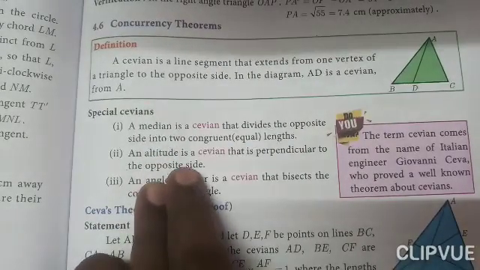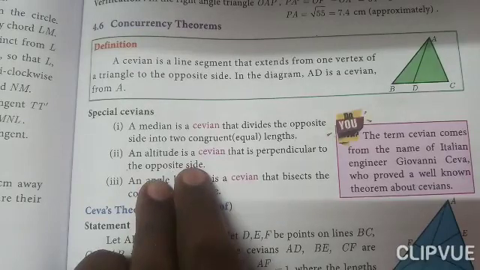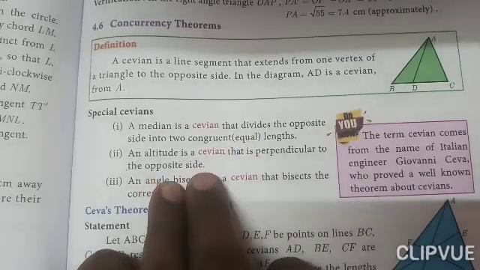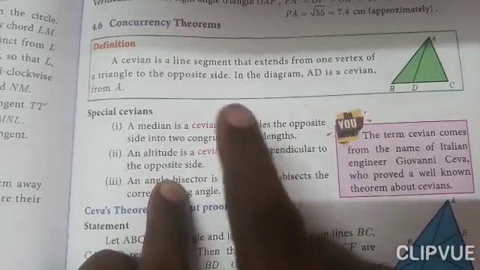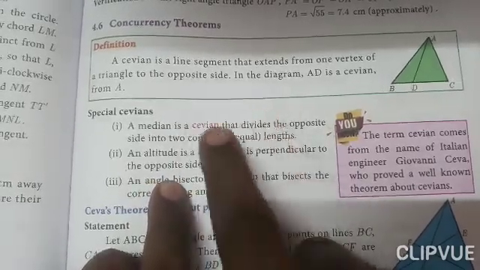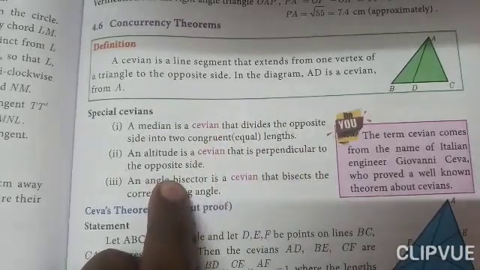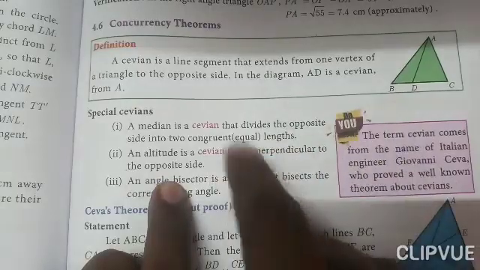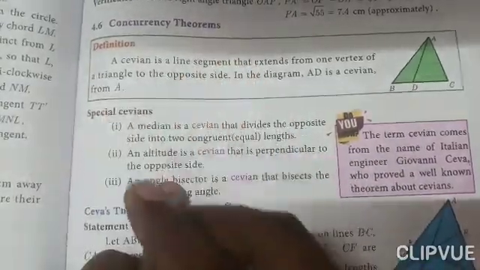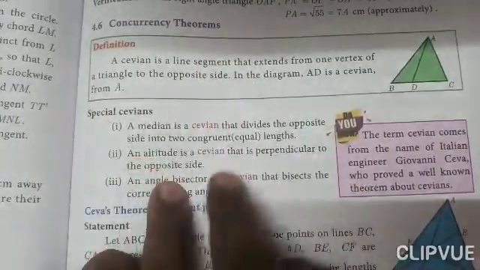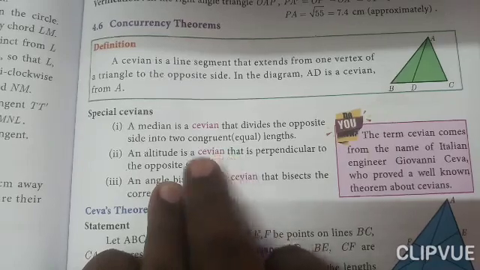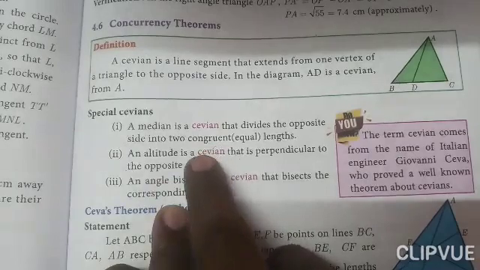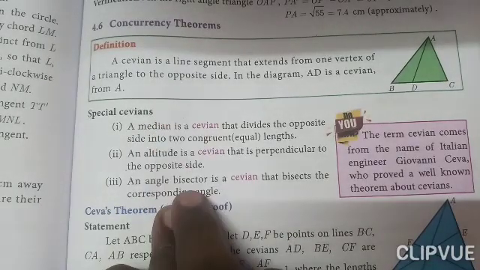Second one, an altitude. It is also one of the Cevians because it is perpendicular to the opposite side. We have drawn it from one vertex to the opposite side. The previous one divides the opposite side into two equal lengths, while this one is perpendicular to the opposite side and is drawn from one vertex.